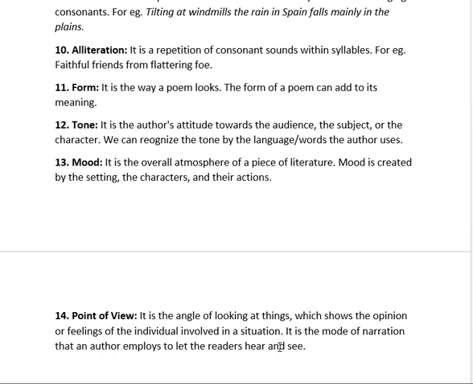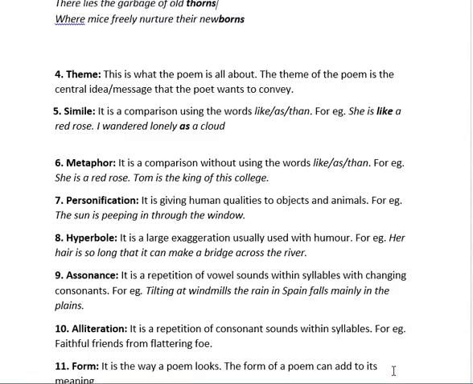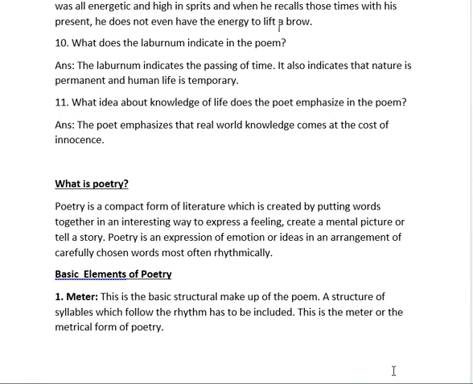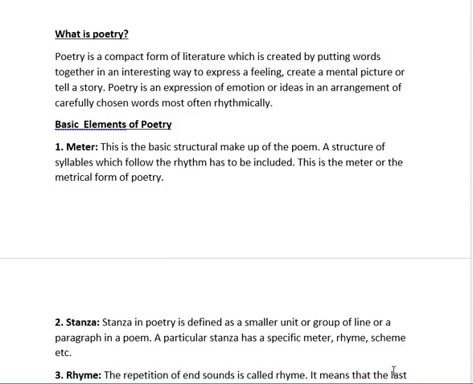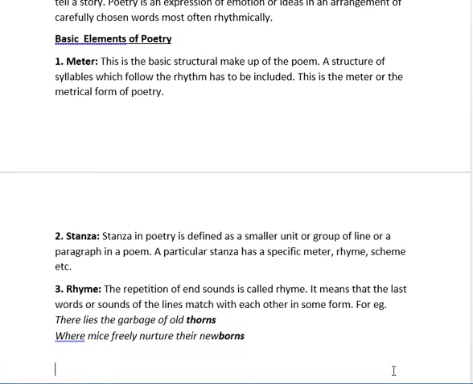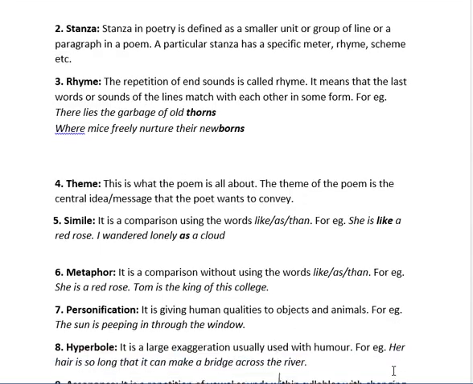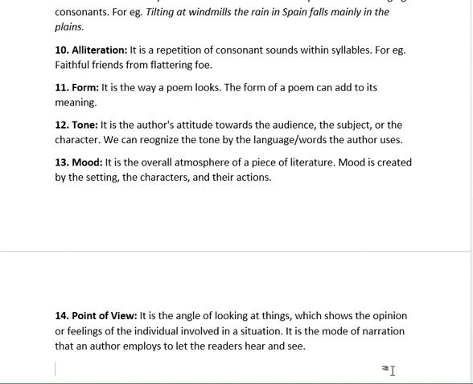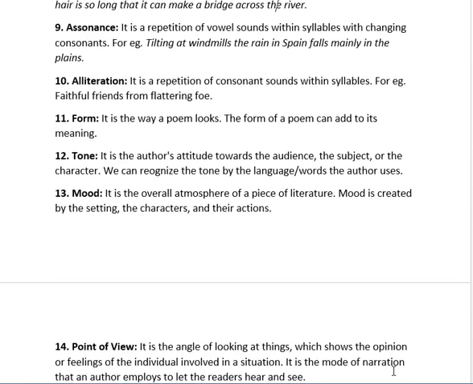So my dear students, I have given you a few elements of poetry, and these are basic elements of poetry. So the students reading in grade 9, 10, 11 and 12, if you do not have the knowledge of at least these basic elements of poetry, you cannot understand a poem properly and you cannot analyze a poem properly. So please read these elements of poetry properly. It will help you in your further study. If you are a student of English literature, these things will be more helpful, and in your further study you will read more literary elements including these.